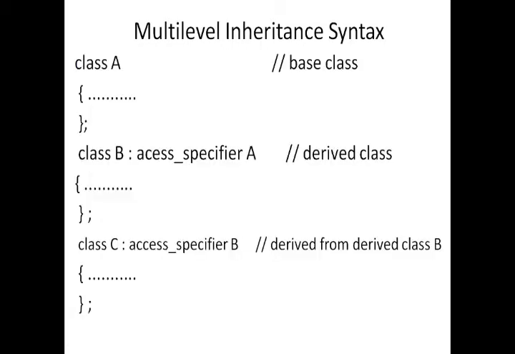This is the syntax of multi-level inheritance. This is a base class and this is a derived class, and class C is derived from another derived class. This is another type of inheritance, that means multi-level inheritance.